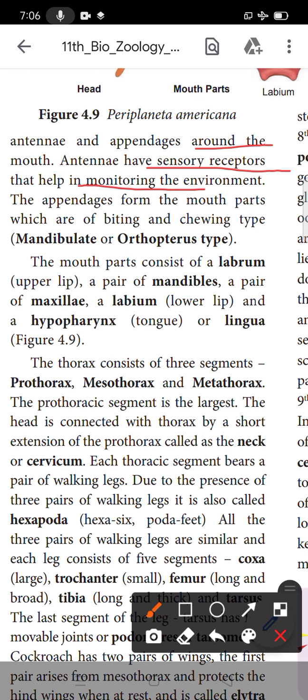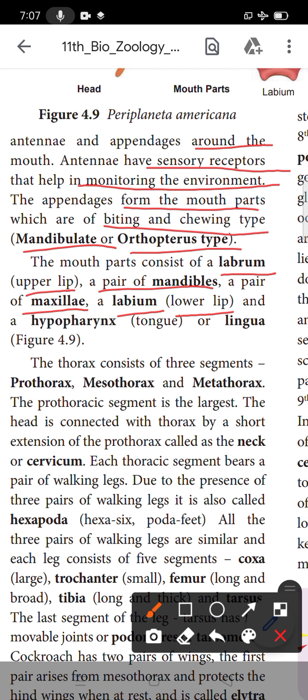They help in monitoring the environment. The appendages form the mouth parts, which are of the biting and chewing type. ஸோ biting and chewing typeல தான் இதோட mouth part இருக்குது, the mandibulate or arthropteryx type. The mouth part consists of the labrum, the upper lip, a pair of mandibles, a pair of maxillae, and labium, the lower lip, and hypopharynx, the tongue. Then lingua.